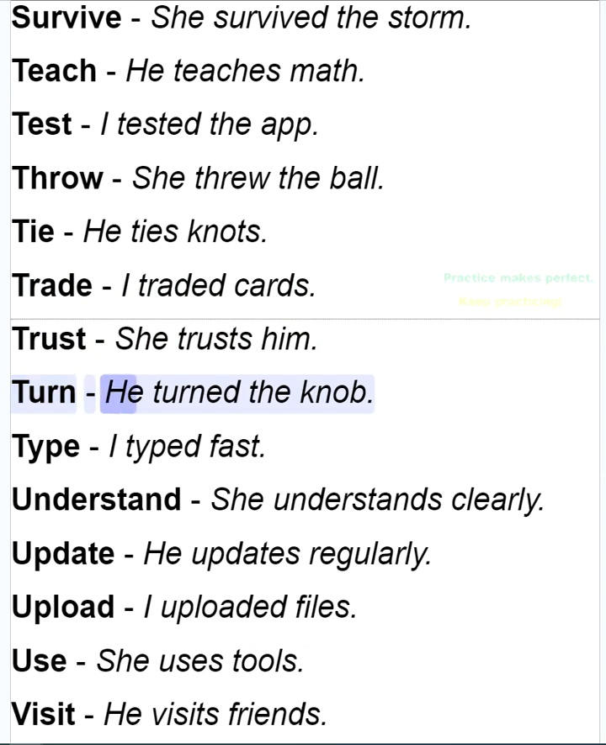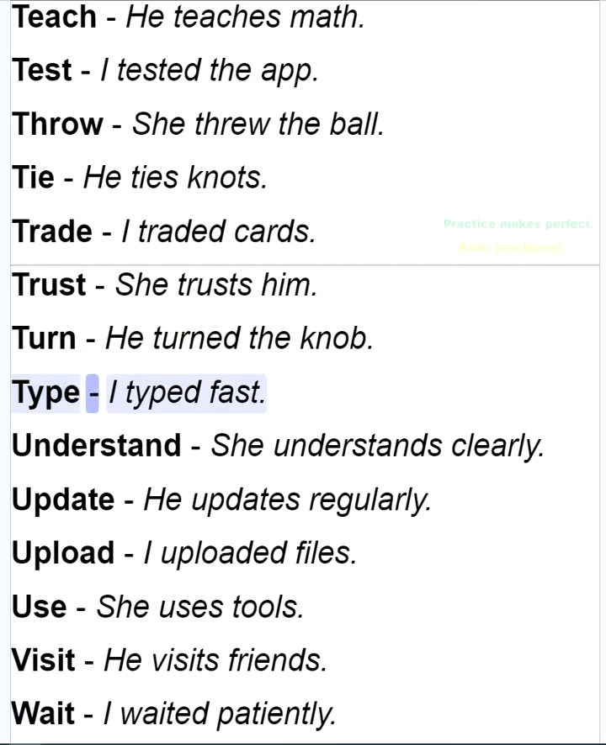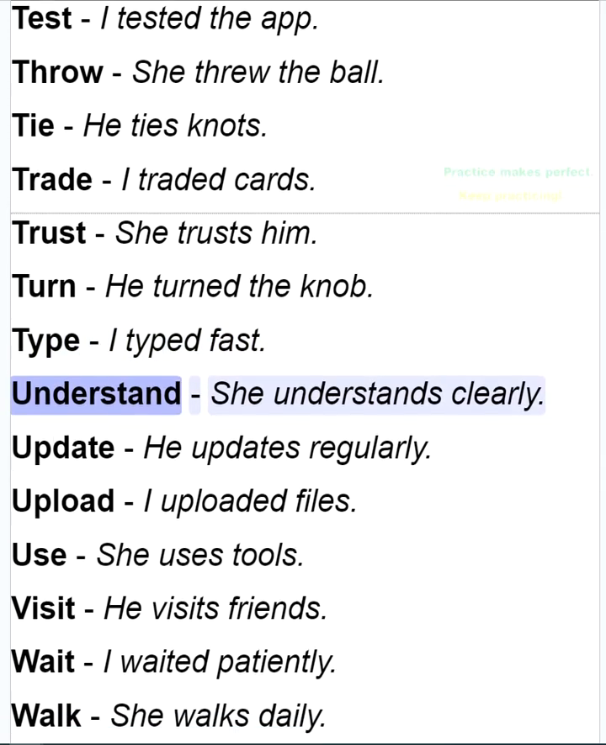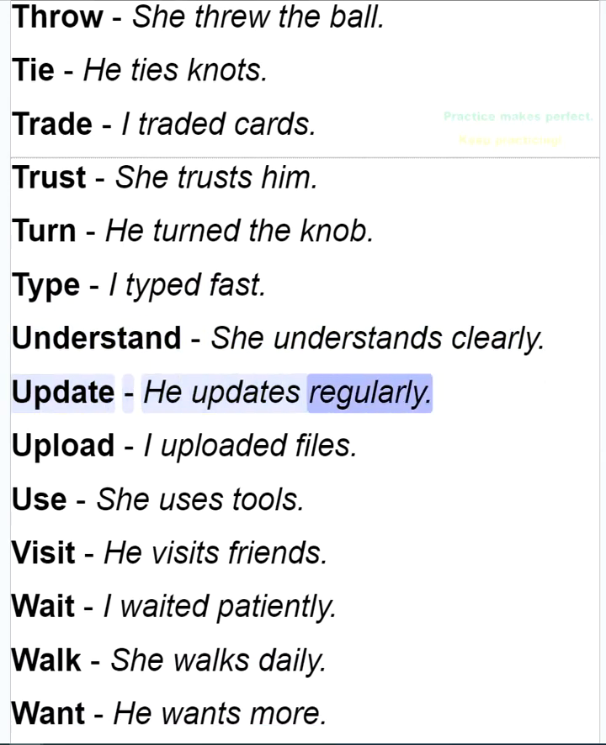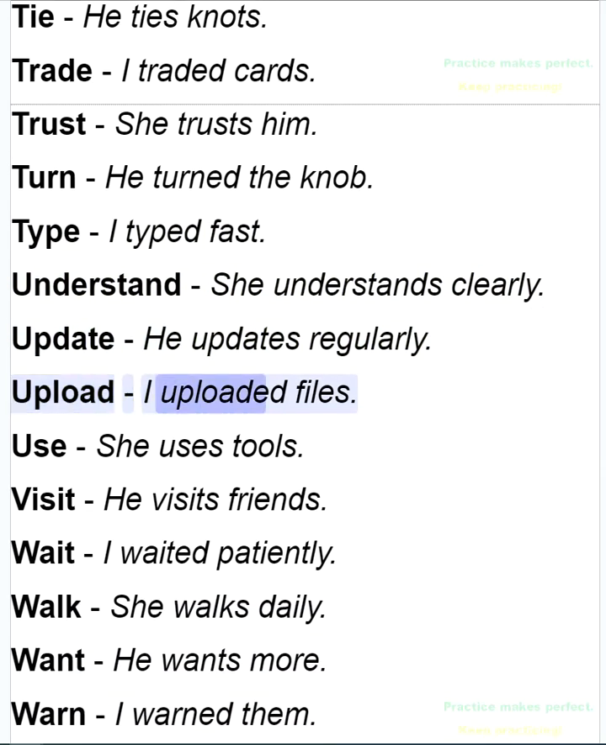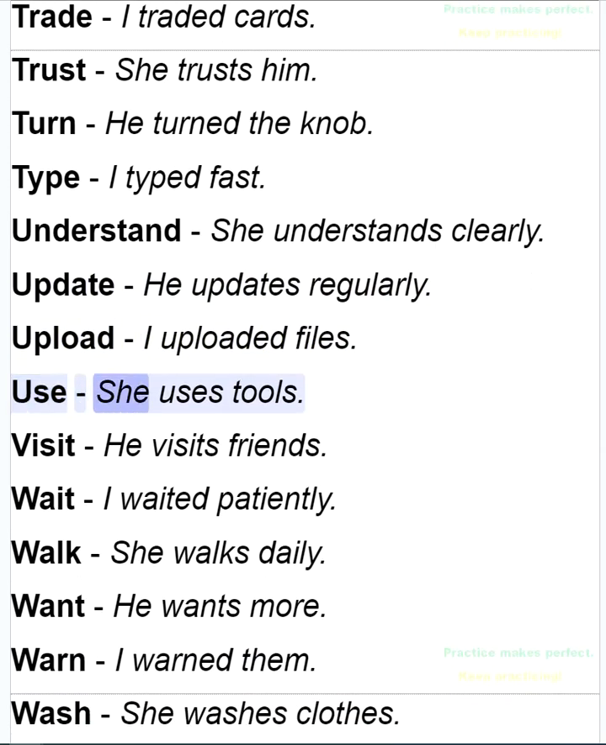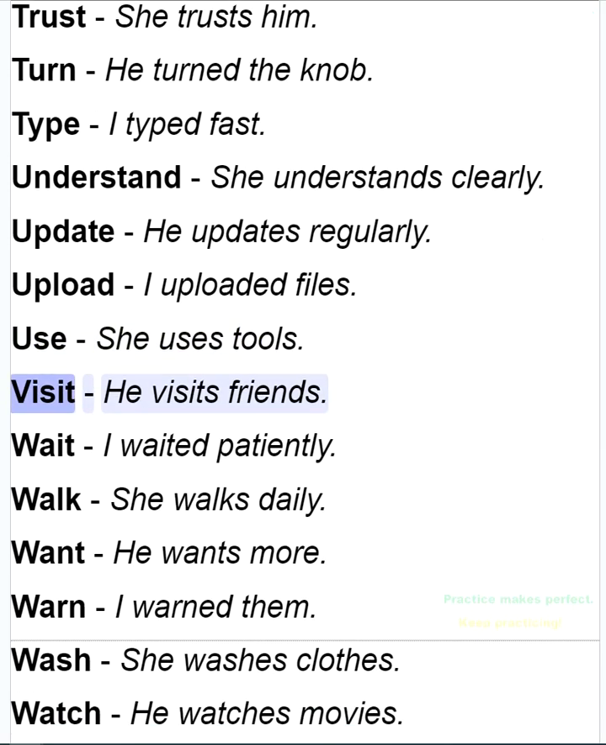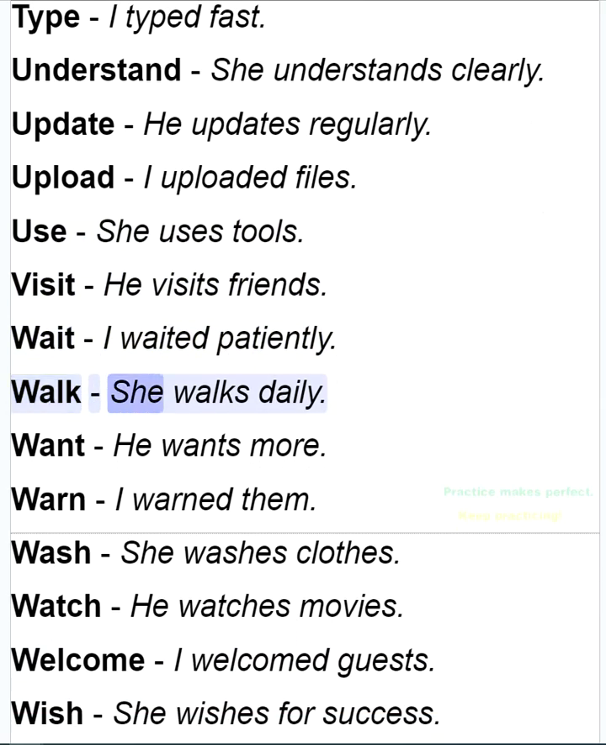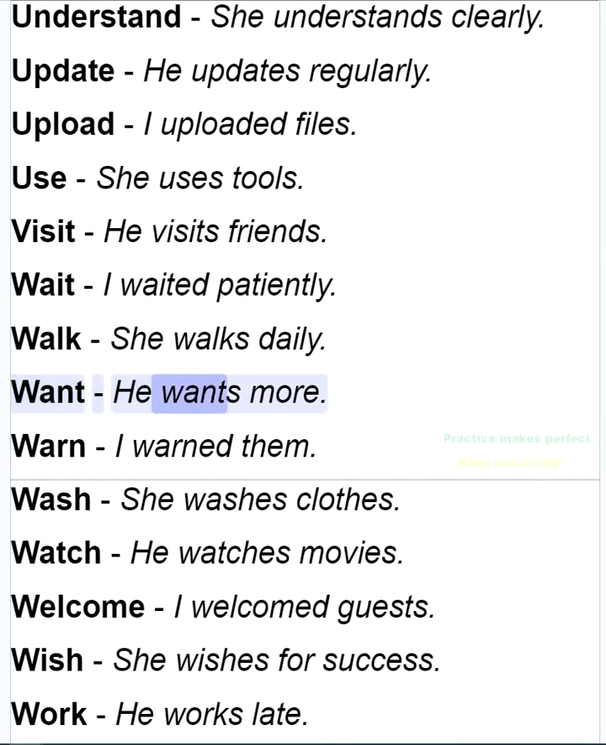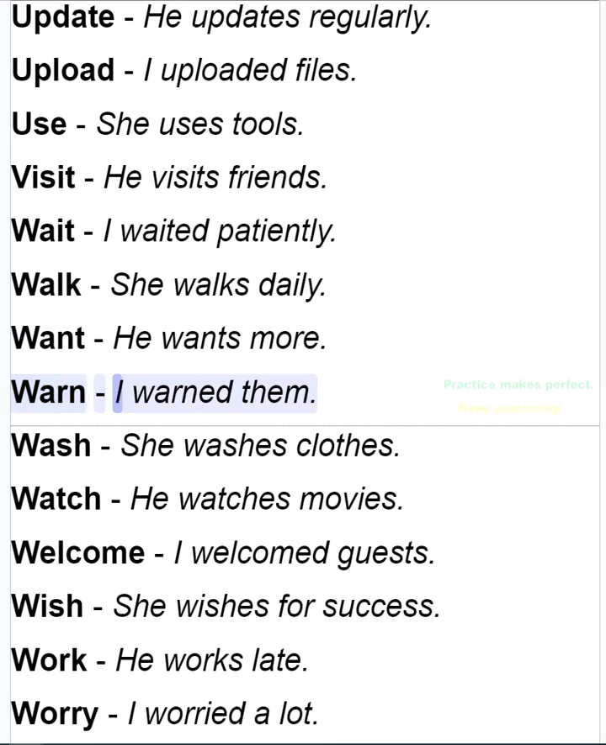Turn, he turned the knob. Type, I typed fast. Understand, she understands clearly. Update, he updates regularly. Upload, I uploaded files. Use, she uses tools. Visit, he visits friends. Wait, I waited patiently. Walk, she walks daily. Want, he wants more. Warn, I warned them.